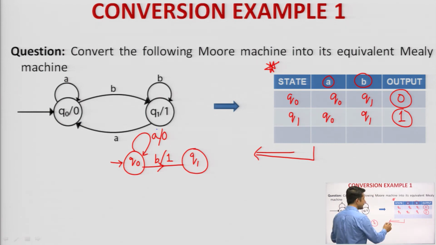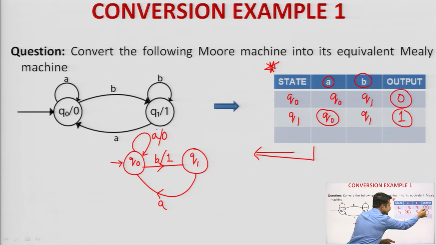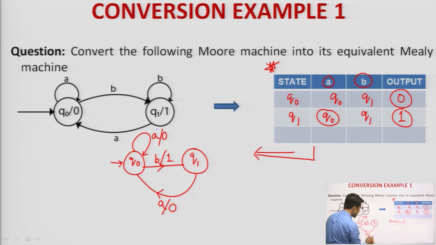Got it? Now, come back to Q 1. Q 1 on seeing input alphabet A. Again, I am repeating, Q 1 on seeing input alphabet A, where is it going? It is going to Q naught. That means, Q 1 on seeing input alphabet A is going back to Q naught. And what is the output alphabet of Q naught? 0. So, that means A slash 0.